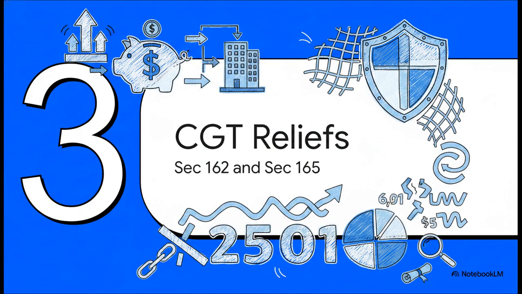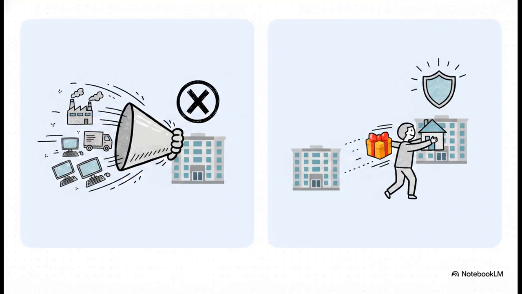Right, Section 3, Capital gains tax reliefs. Time for the heavy lifting. We are now entering the biggest conceptual hurdle of the chapter. Transferring a business to a company is a disposal for CGT purposes. If we didn't have reliefs, the tax bills on the gains would be absolutely crippling. So we have two main superheroes here, Section 162 Incorporation Relief and Section 165 Gift Relief. Let's compare them because they are very different beasts.